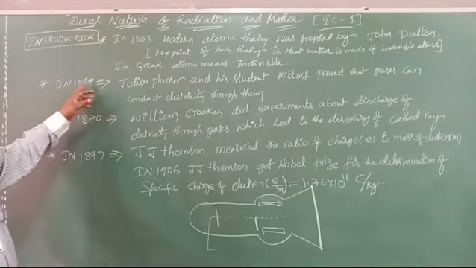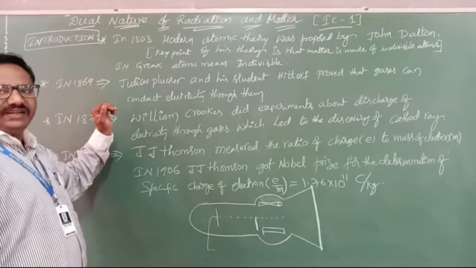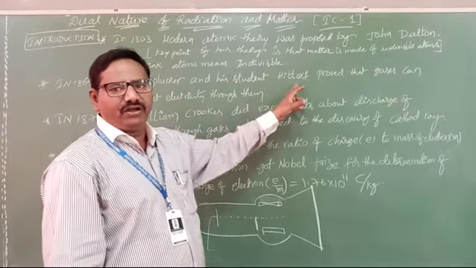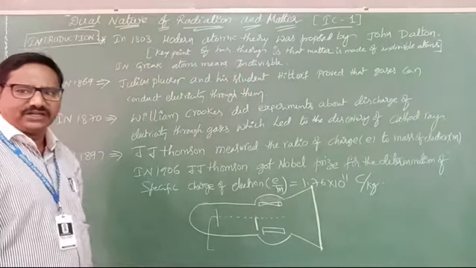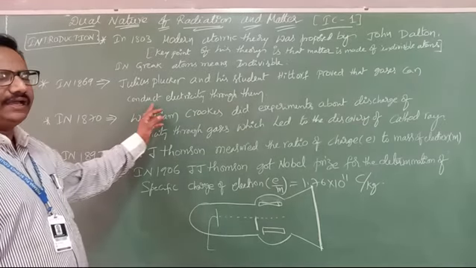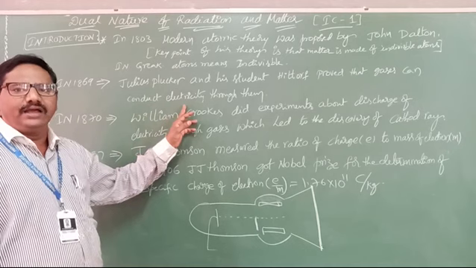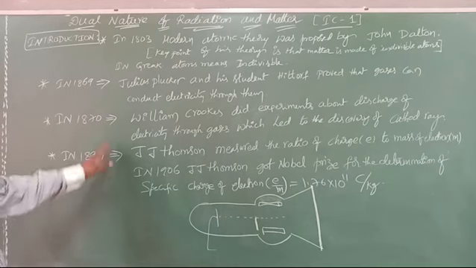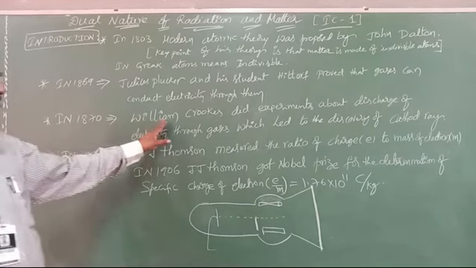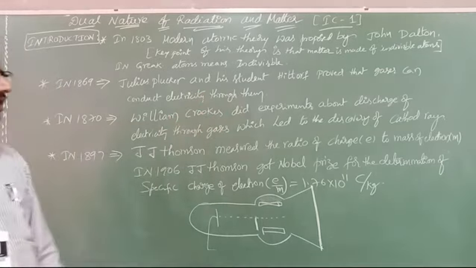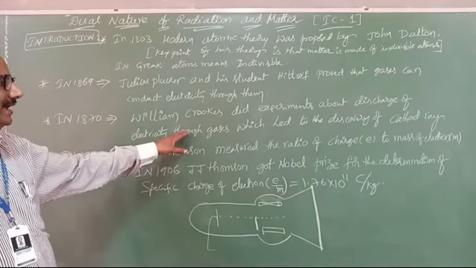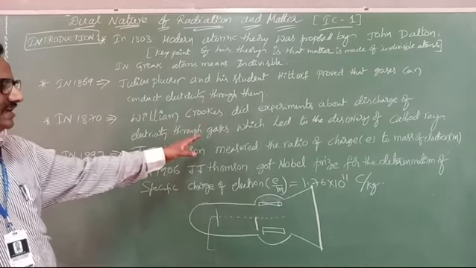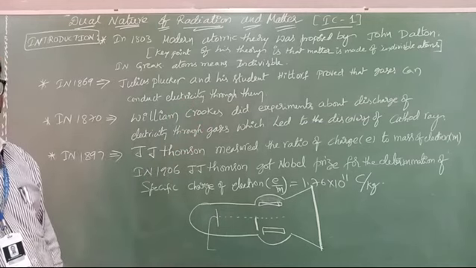After that, in 1869, Julius Plücker and his student Hittorf proposed that gases can conduct electricity through them. After that, in 1870, William Crookes did some experiments on the discharge of electricity through gases, which led to the discovery of cathode rays.